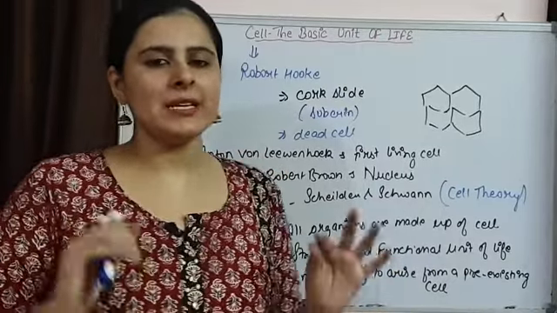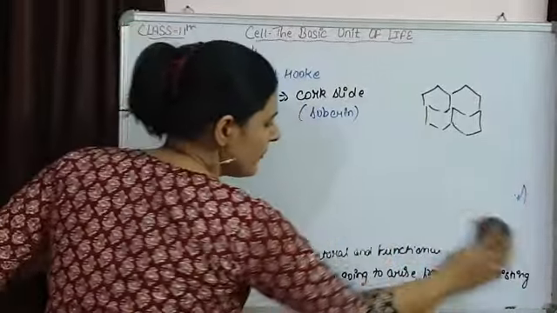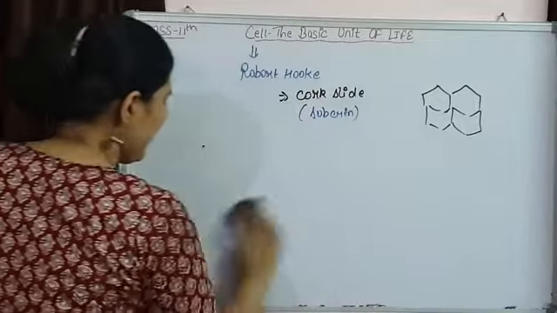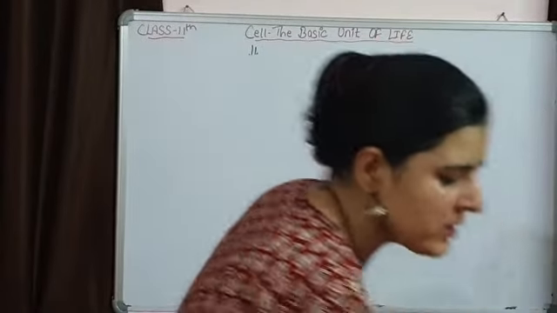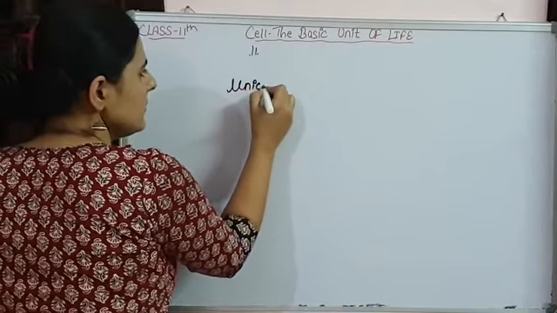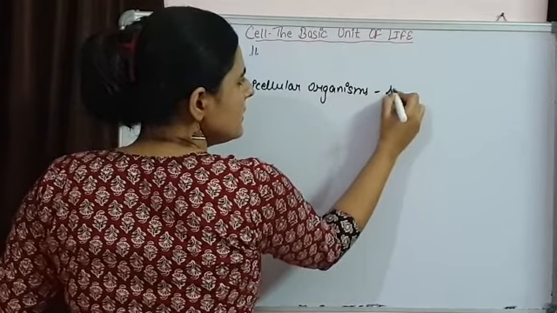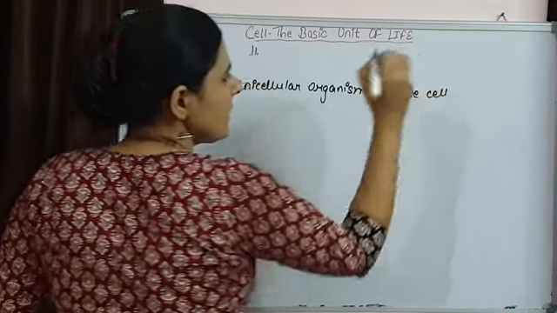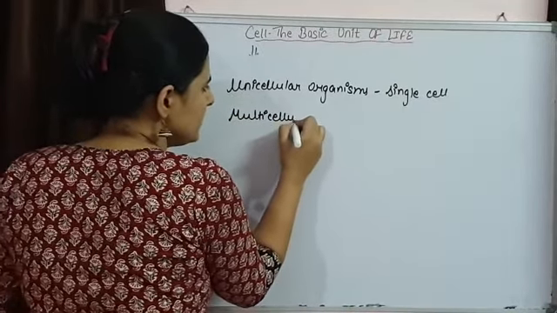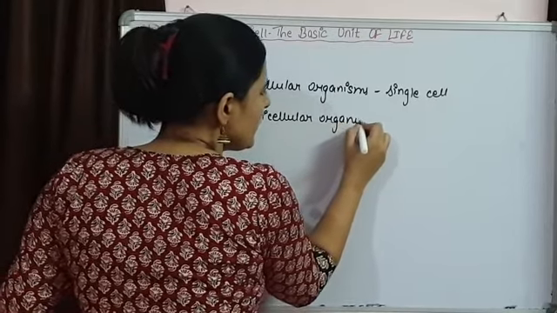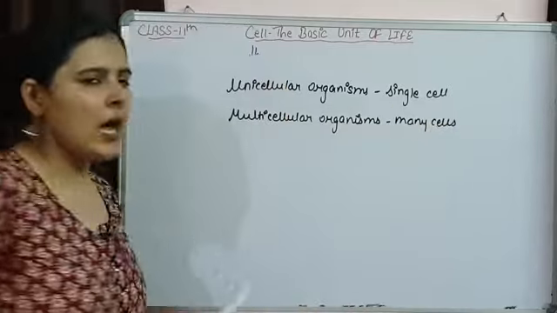Then we came to know that yes, each and every organism is made up of cells. We have two types of organisms depending upon the cells they have. These are either unicellular organisms, which are only made up of a single cell, like bacteria, mycoplasma, or multicellular organisms, which are formed because of many cells, more than 2 cells present.